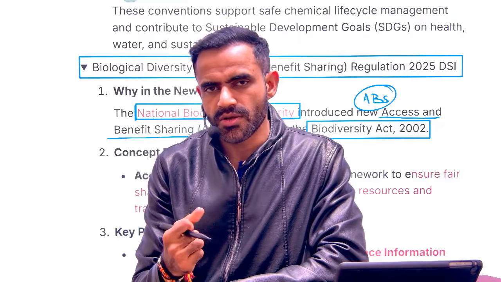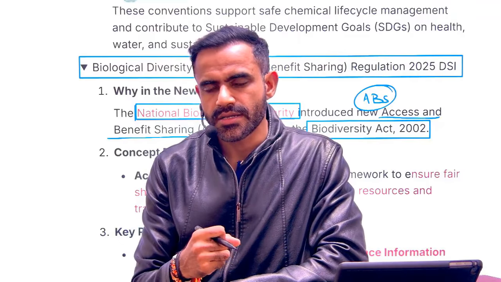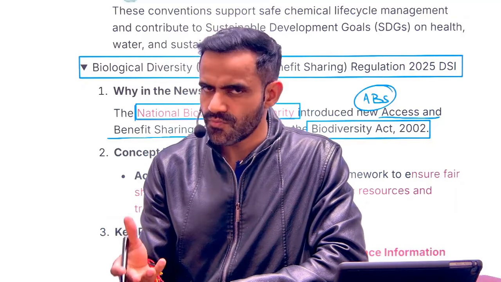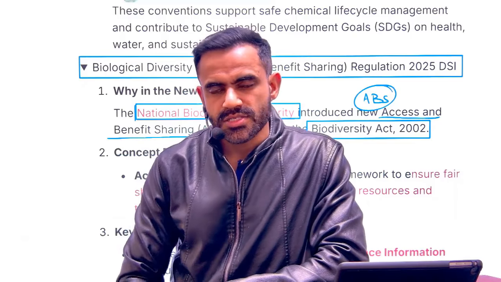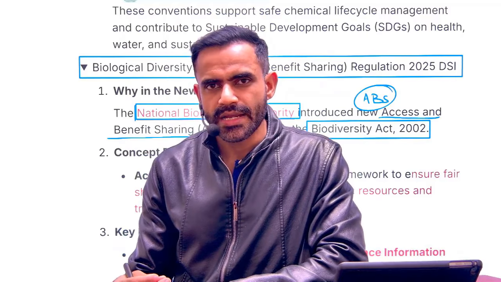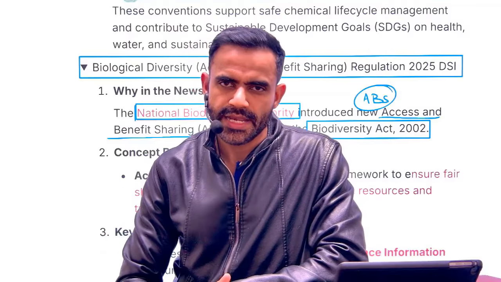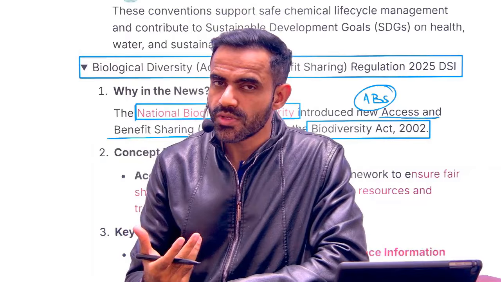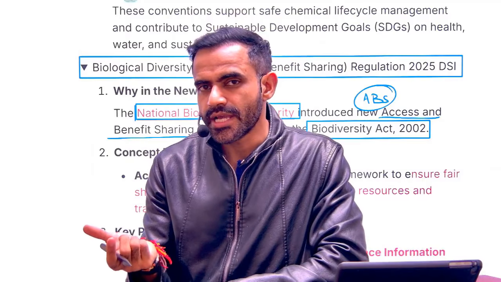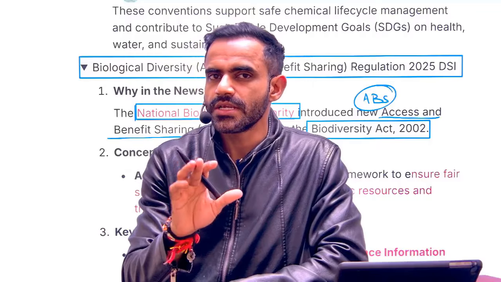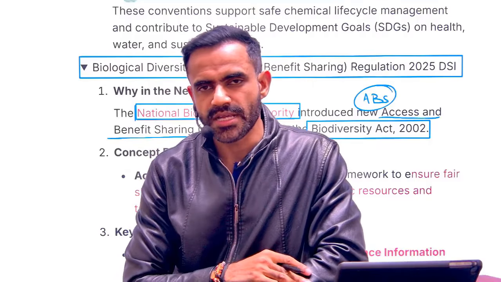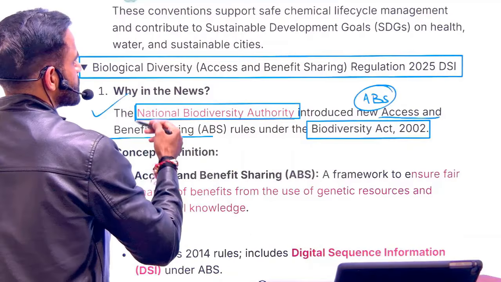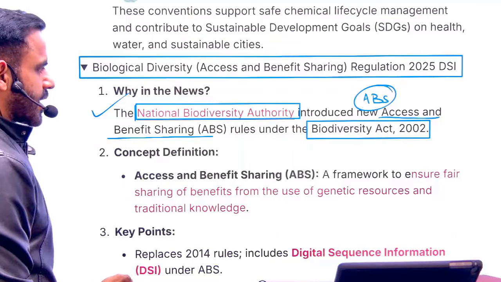I'm oversimplifying: they have traditional knowledge that turmeric is very good for wound healing, which actually it is. Now, some pharma company used this formula and started selling some kind of cream for wound healing. In this case, they have utilized the traditional knowledge. So, as per ABS rules, that pharma company needs to share a part of their profit with the traditional communities or with those tribal communities. That is the concept of ABS, or the concept of this benefit sharing.